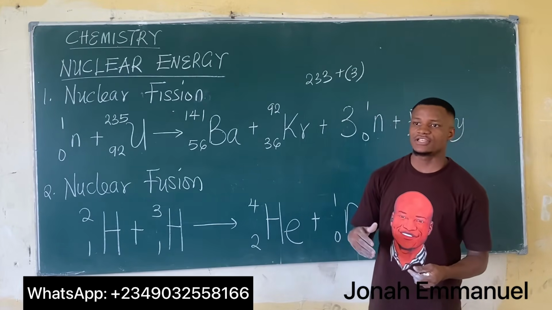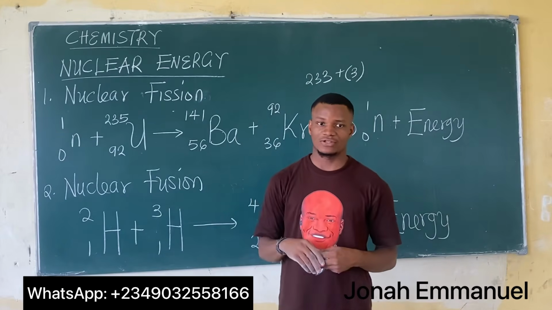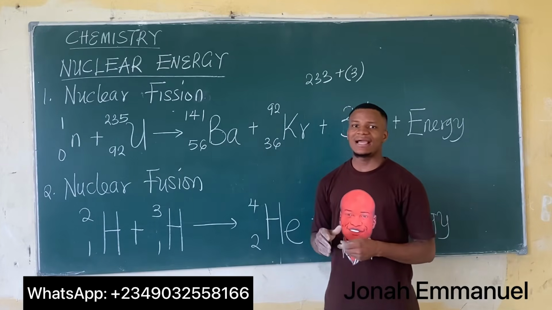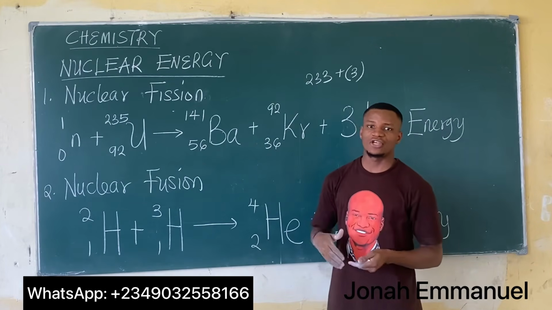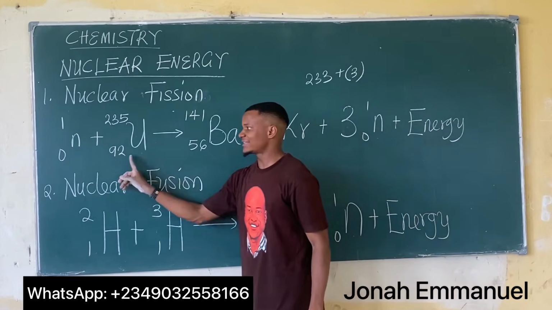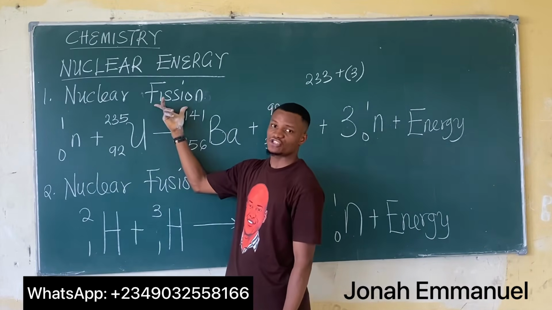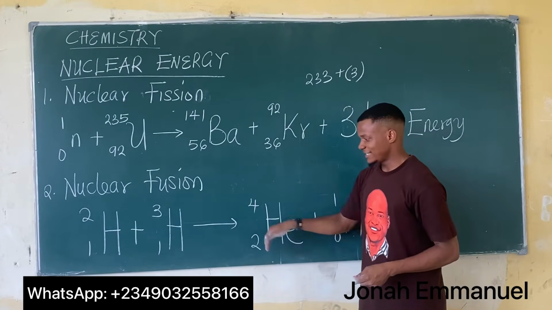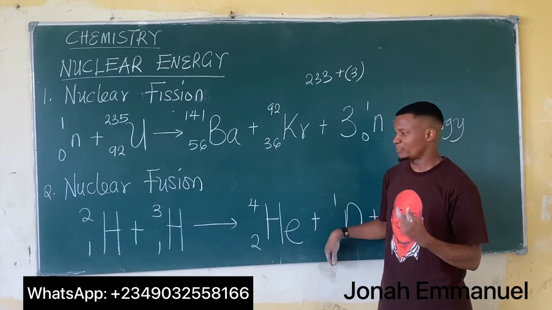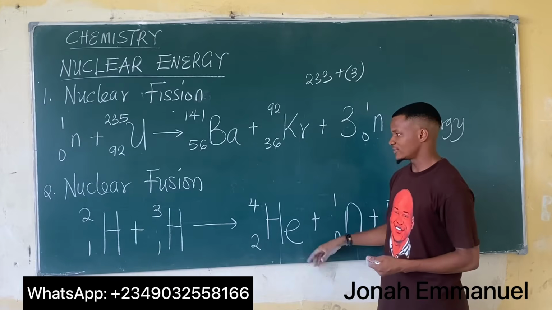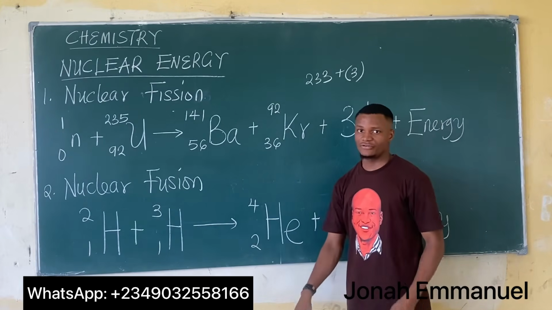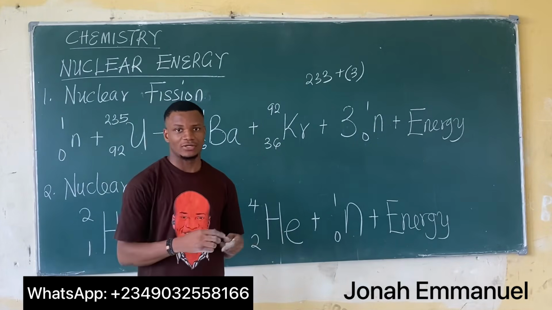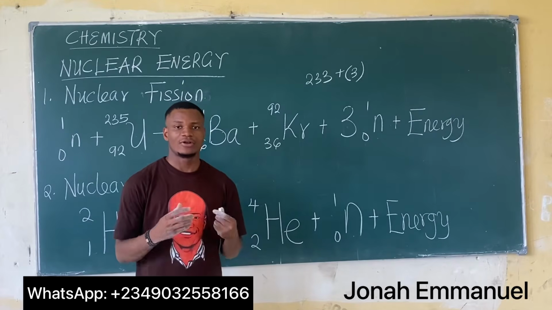So how do I know if it's a nuclear fission or a nuclear fusion reaction? Very simple. Look at the reaction very well. Where do I have the element with the larger atomic number and mass number? If it's at the reactant part, that's here, then it's a nuclear fission reaction. If the element with the larger atomic number and mass number is at the right hand side or the product side of the reaction, then it becomes a nuclear fusion reaction. So this is how you can easily differentiate between a nuclear fission and a nuclear fusion reaction.